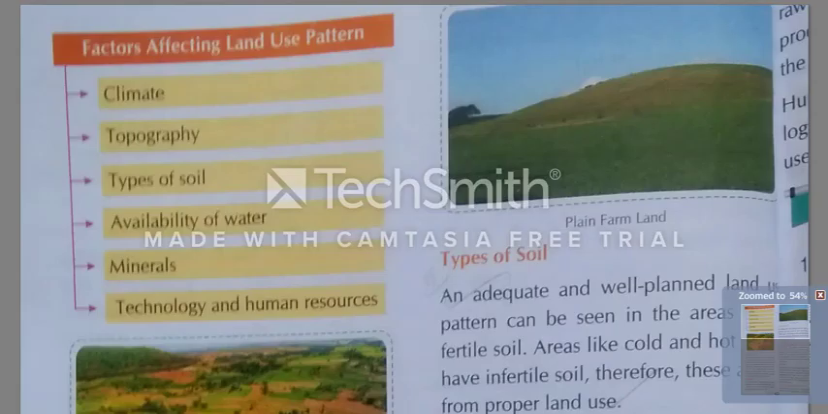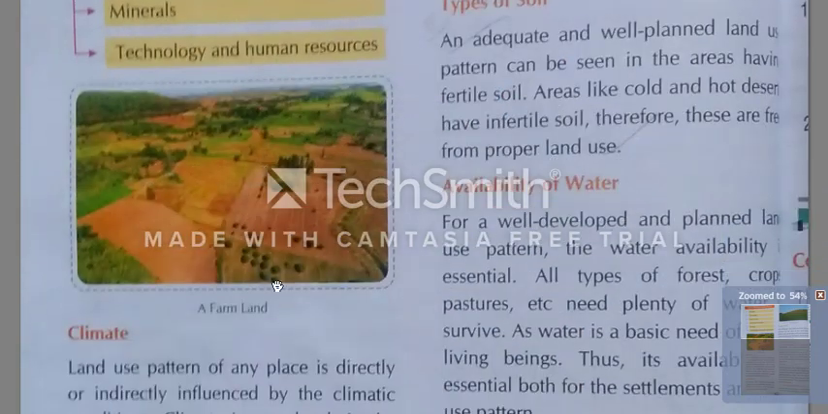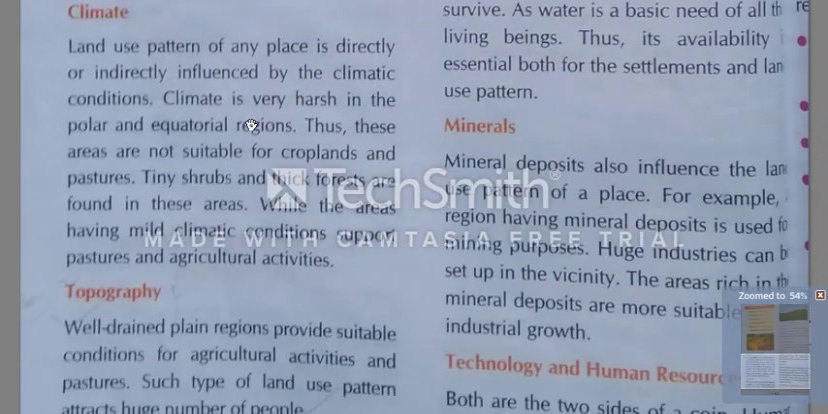So let's see factors affecting land use pattern. First is climate, second is topography, third is types of soil, fourth is availability of water, fifth is minerals, and sixth is technology and human resources. About all of these we will discuss. First is climate. Let's see what climate is.